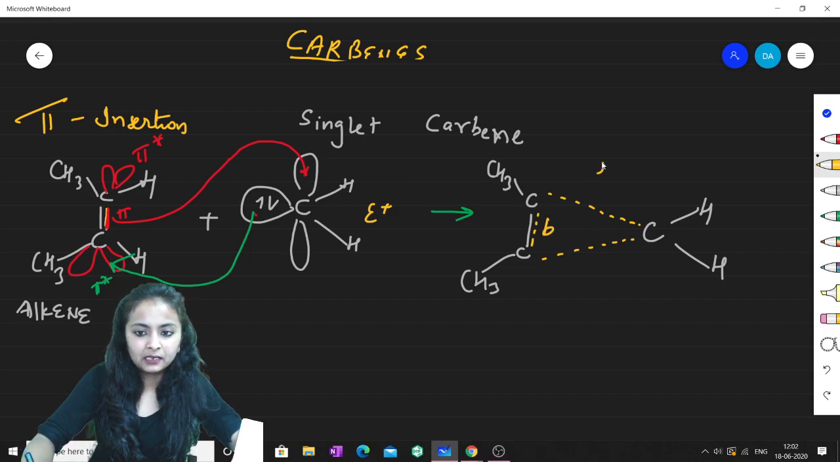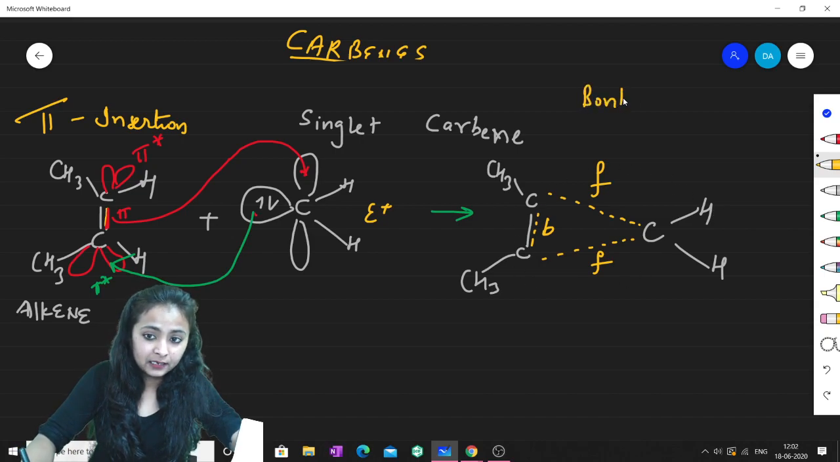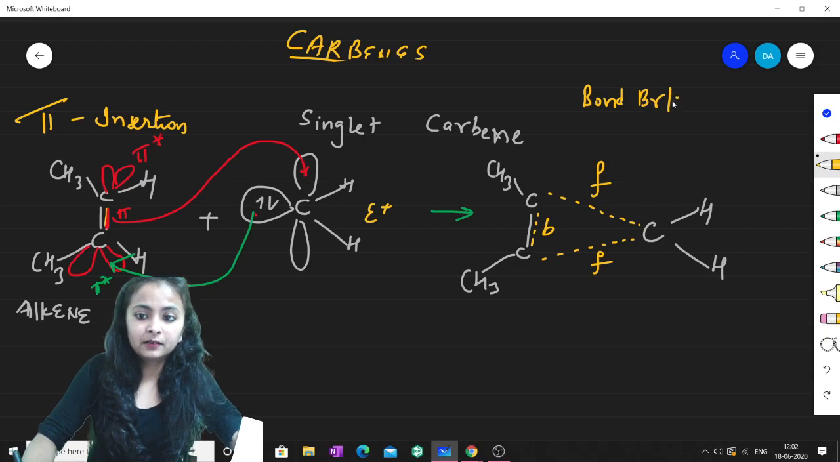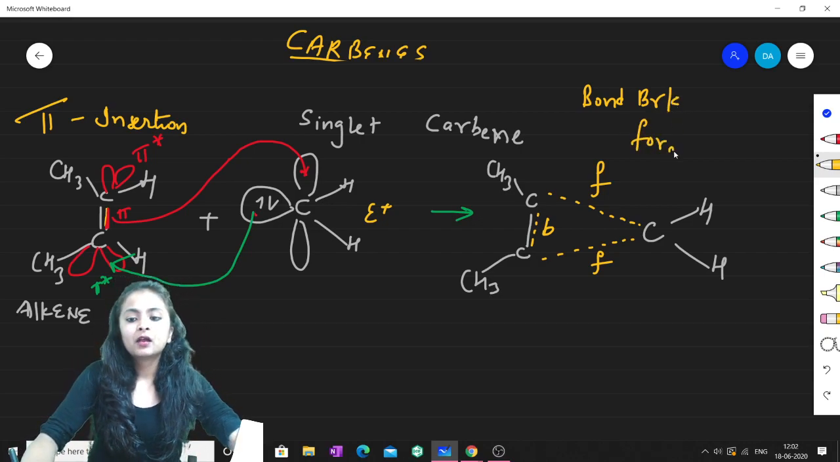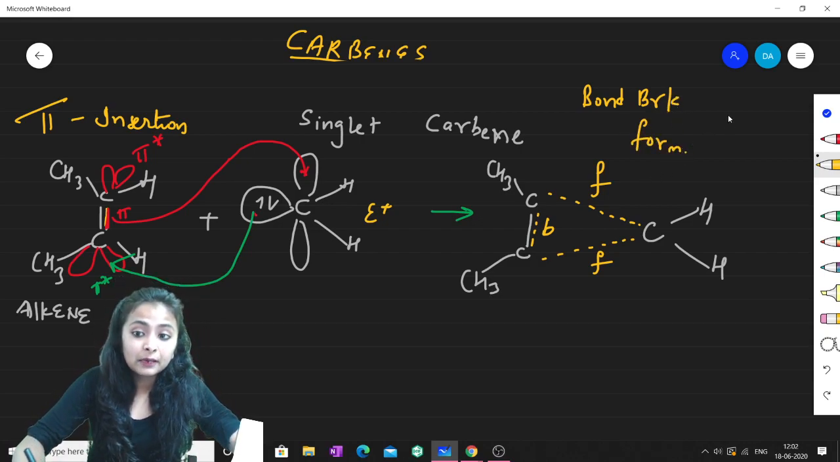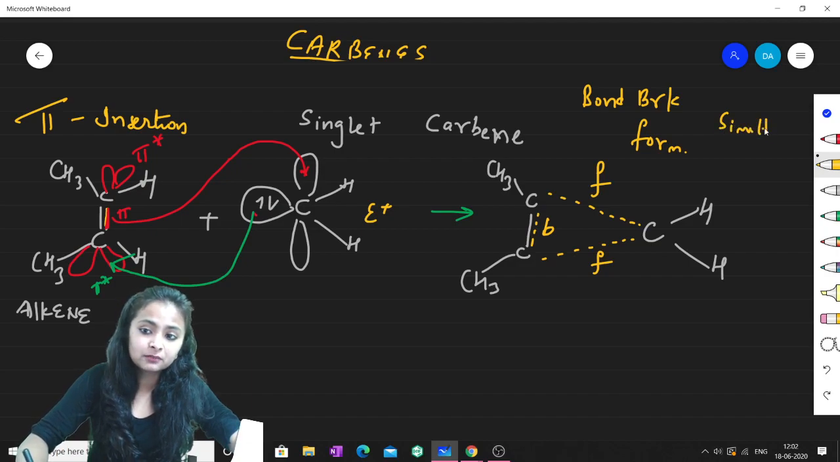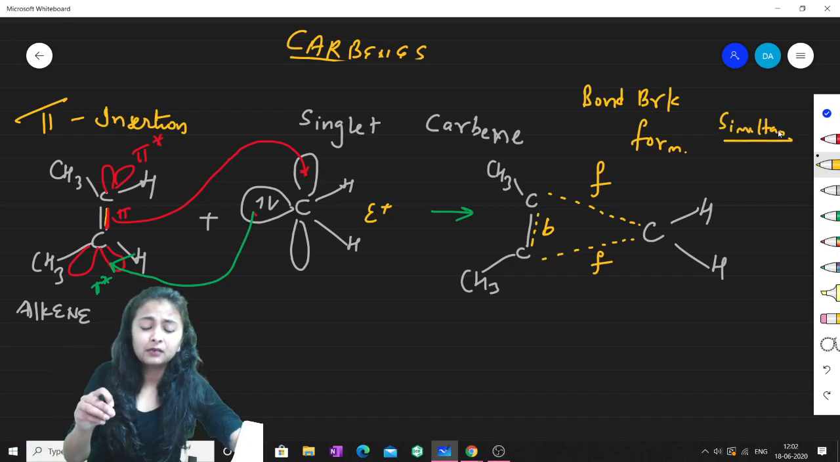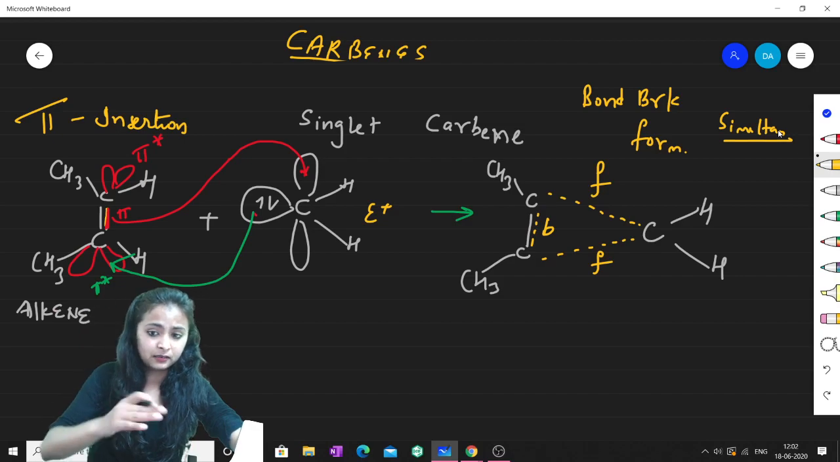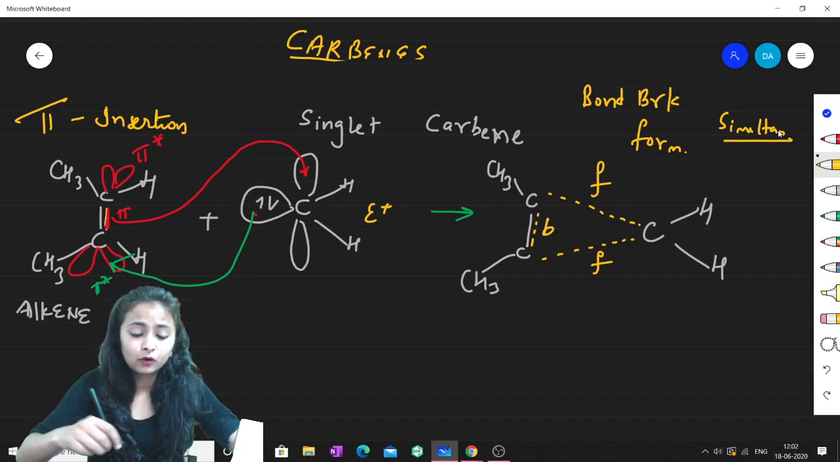This is about to break, this is about to form. Bond breaking and bond formation are simultaneous. You know what is simultaneous? Simultaneous means back to back, in the same manner, bond is being formed, and at the same time bond is being broken. So we call this concerted mechanism also.